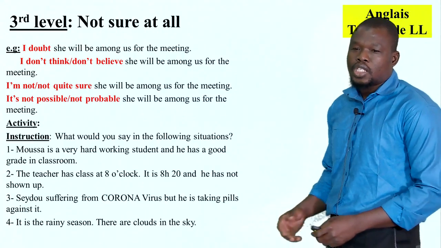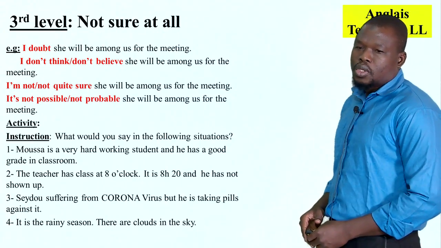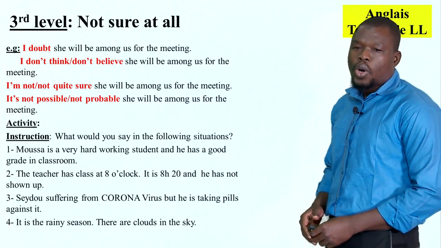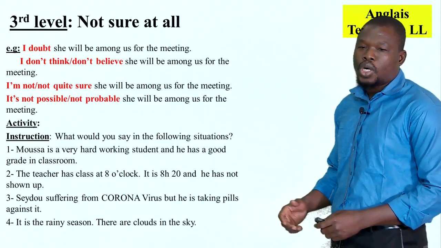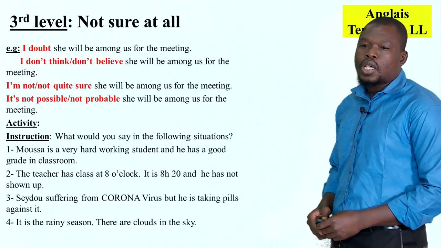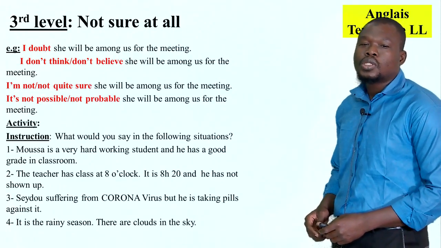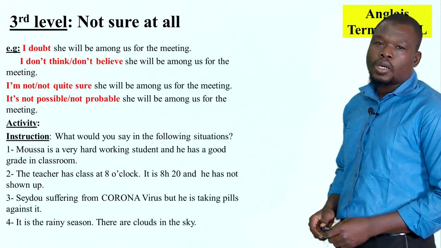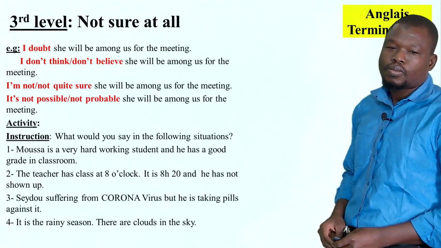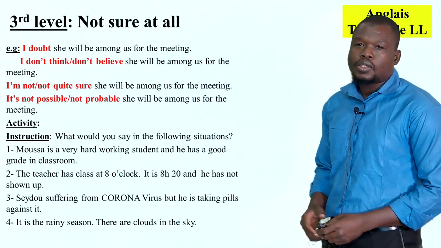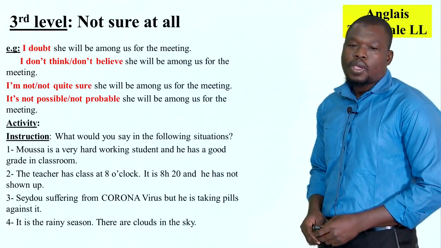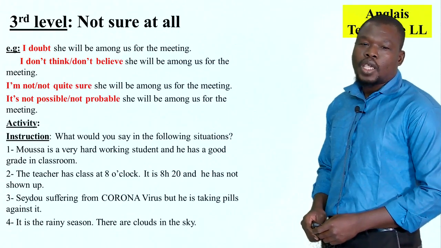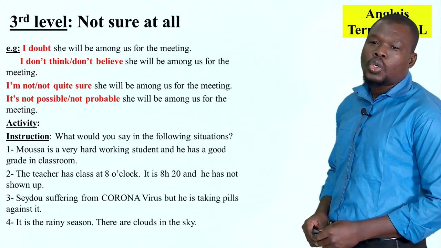Okay, let's come to the activity. Instruction: what would you say in the following situations? The first one here: Musa is a very hard-working student and he has a good mark in the classroom. The second: the teacher has class at 8. It is 20 past 8 and he hasn't shown up.